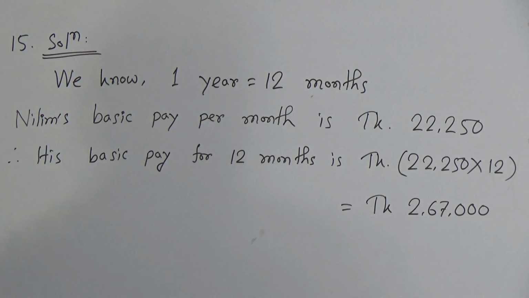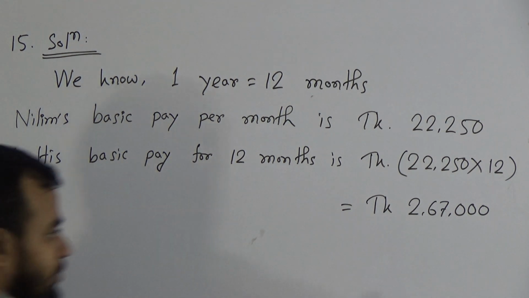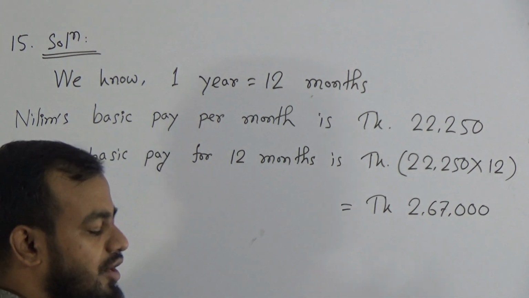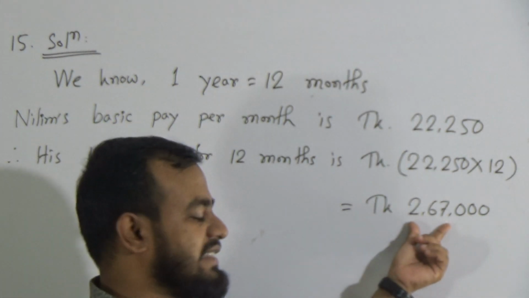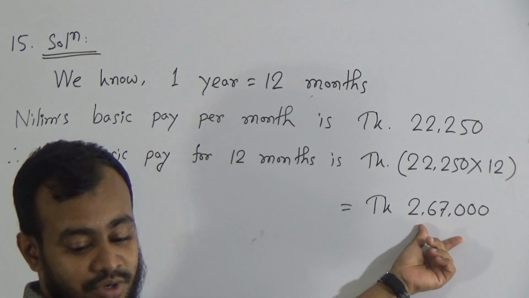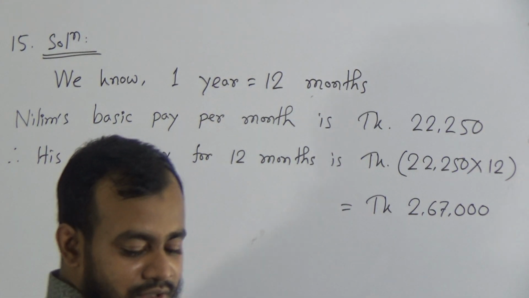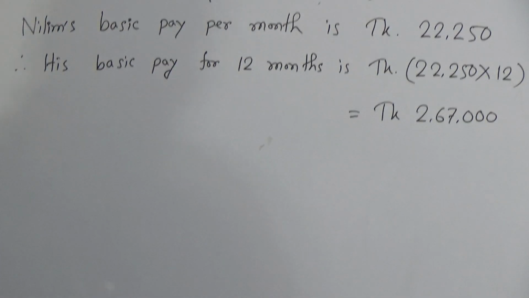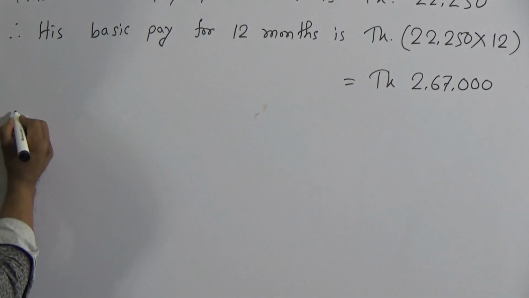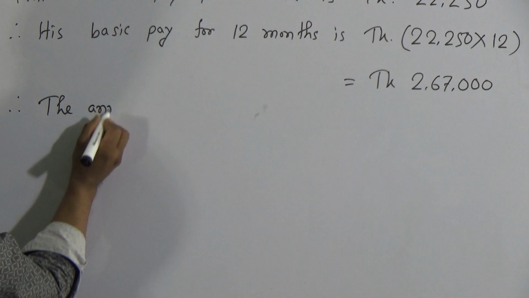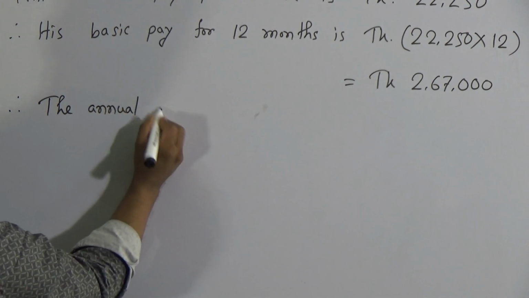Now, my dear students, in a year Nilim's income is this one, and this is more than 2,50,000. That means we need to subtract 2,50,000 taka from 2,67,000 taka, because on that taka the income tax is included. Now we will write down the annual income tax payable.